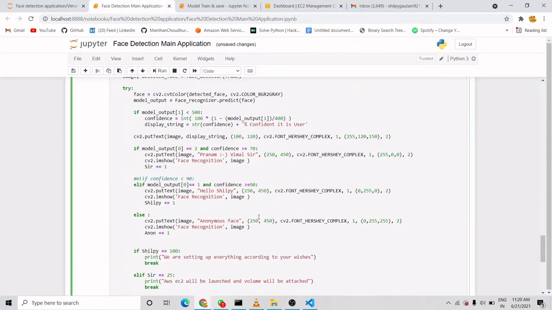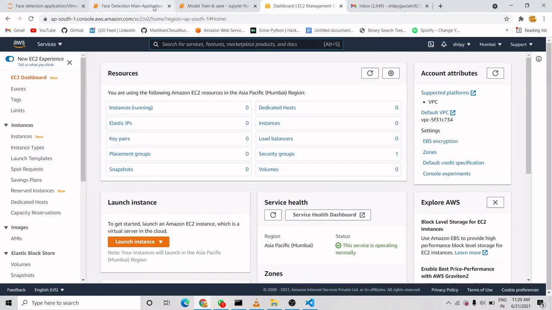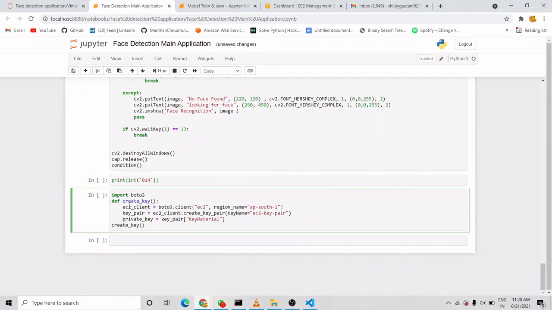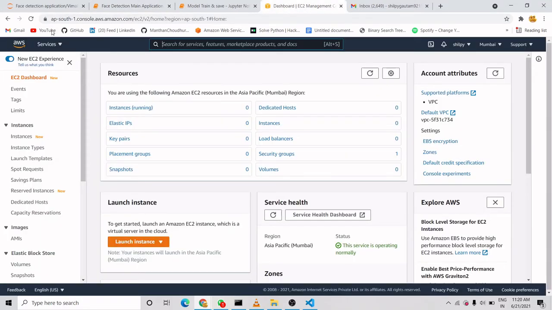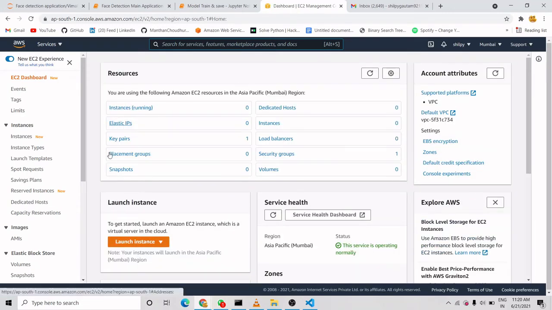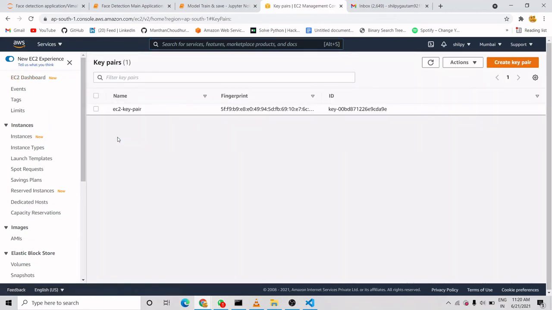One more thing: before launching our instance we need to have a key pair that we will attach to our instance. Here we don't have any key pair, so let's create one key pair manually. With the help of Boto3, I have written a function for creating a key pair and then I called this function. So let's run it. I ran it, and here we can see that one key pair has been created, and that is the EC2 key pair.